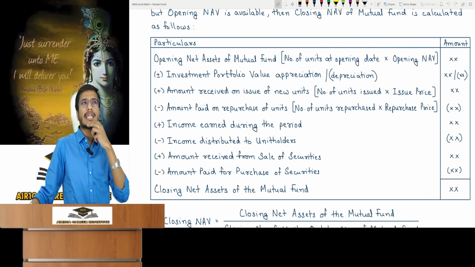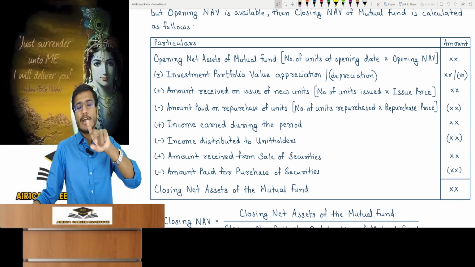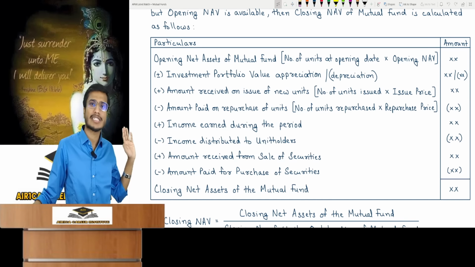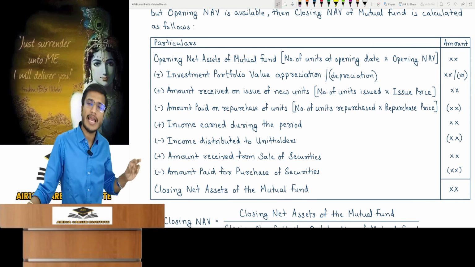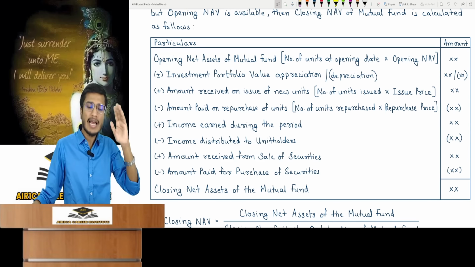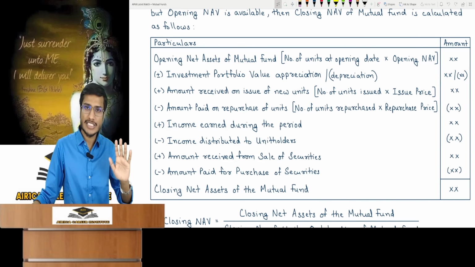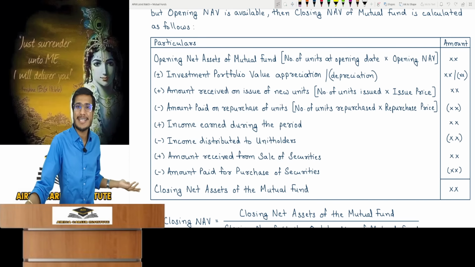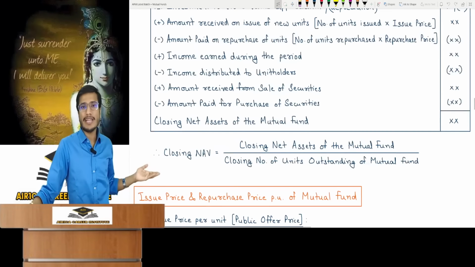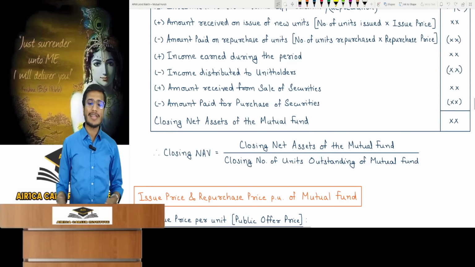Could there have been a change in the cash balance like this? Why didn't you take that? It could have happened. Everything could have happened. I have taken some scenarios. There can be many more scenarios, and you should always actually understand the underlying concept. So you will get the closing net assets. Once you have the closing net assets, take the closing units. You will get the closing NAV.